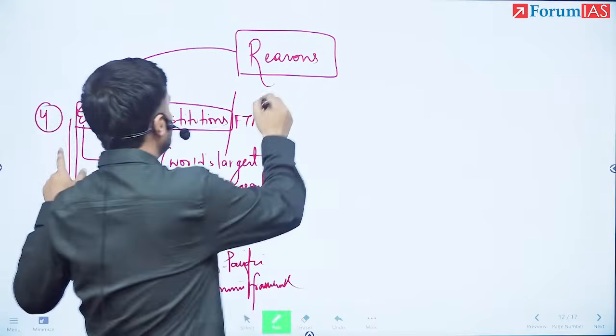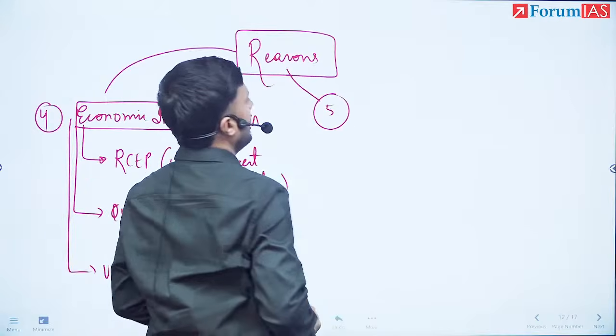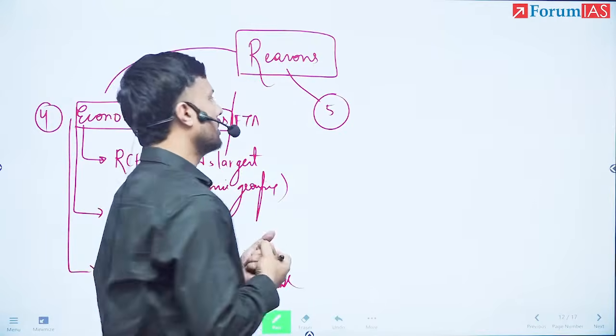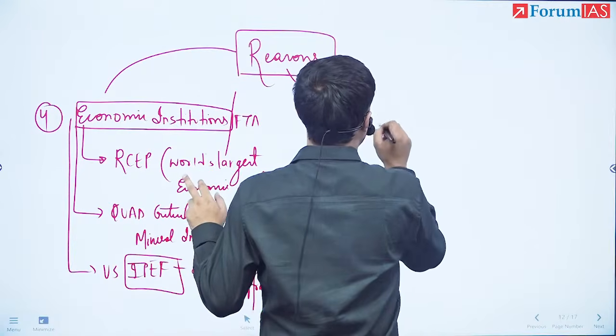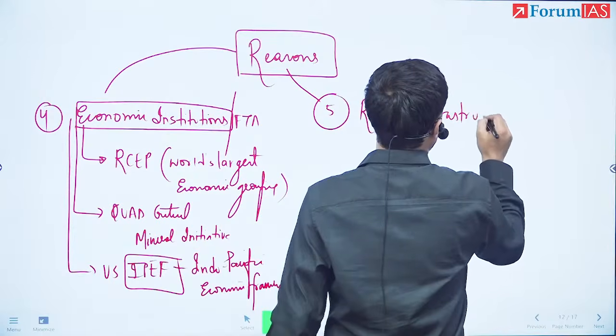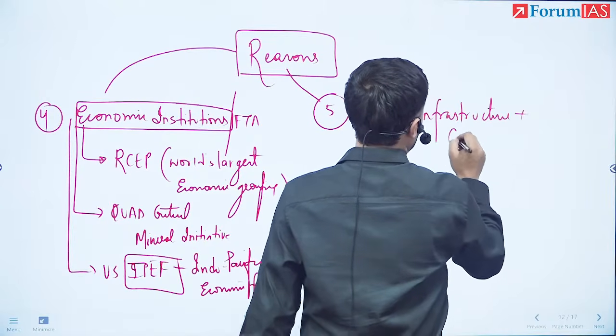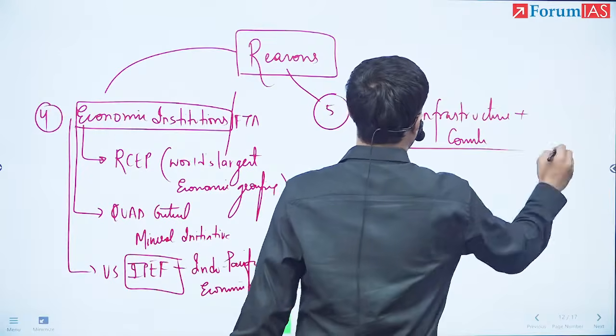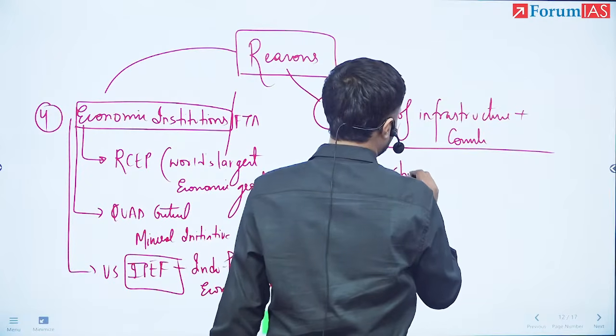Once I have talked about this, then I will talk about the fifth. In the fifth, I can talk about the role of connectivity. The role of infrastructure and connectivity has improved. Here you will talk about China's BRI.